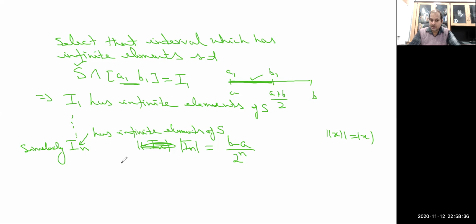The purpose here is that we want to apply the nested interval lemma. For the nested interval lemma, we want to create the nesting of intervals, and the nested intervals should be closed and bounded. Then only we can claim a real number L which belongs to each of the intervals. All this we are doing for that purpose. As per the requirement in the nested interval lemma, we have created the nesting of the intervals: I1 is contained in I naught, I2 is contained in I1, and so on. That is the nested sequence of intervals.